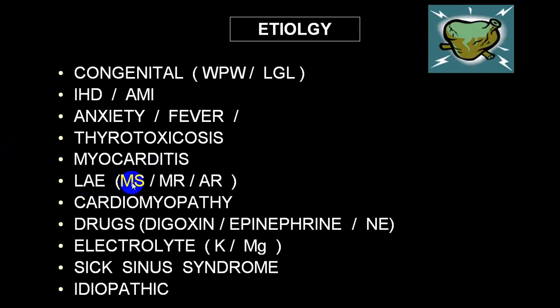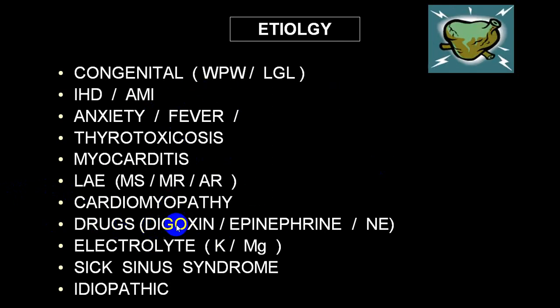Myocarditis, left atrial enlargement is very common because of MS, MR or AR, and because of atrial dilatation or enlargement, there is irritation and that produces atrial flutter fibrillation, very common. And secondary to atrial flutter fibrillation, there is stasis, and because of stasis there is thrombus formation, and there is a very high chance of thromboembolism. In cardiomyopathy, particularly ischemic cardiomyopathy or the congenital or infiltrative variety, there can also be a lot of supraventricular tachyarrhythmias.